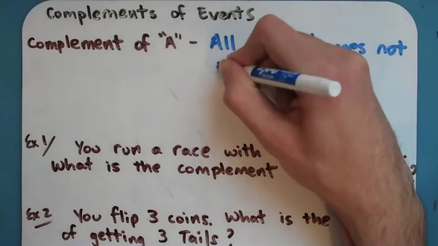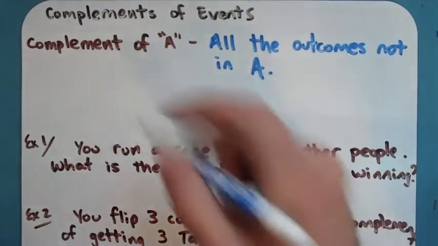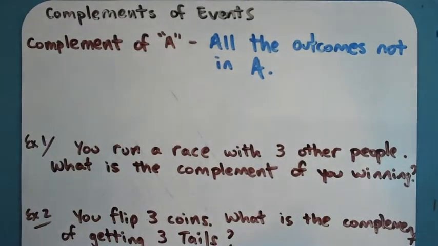So, if I'm going to roll a dice and the outcome that I'm looking for, like A, is going to be that I get a 5. So I'm going to roll a dice and get a 5. The complement of getting a 5 would be getting a 1, 2, 3, 4, or 6. So it's everything except for what you're looking for. It's kind of like the opposite of an event.